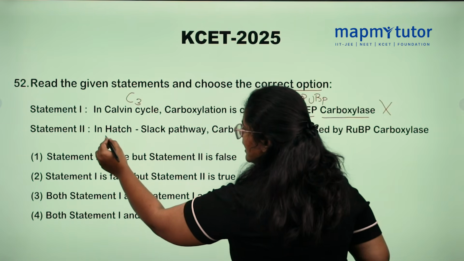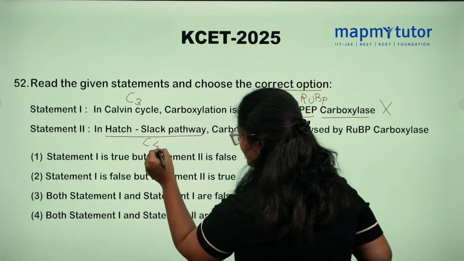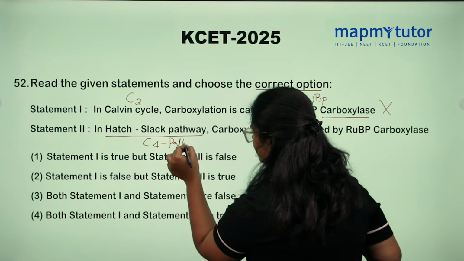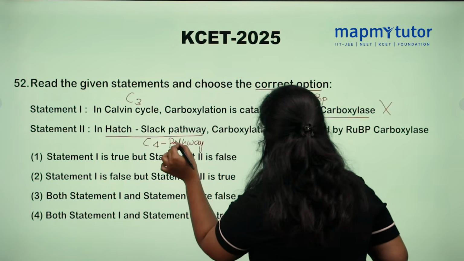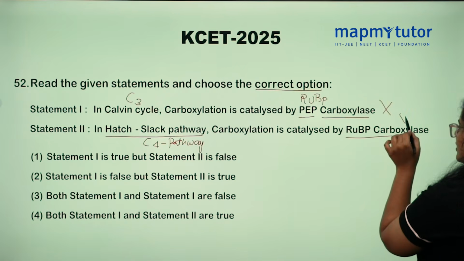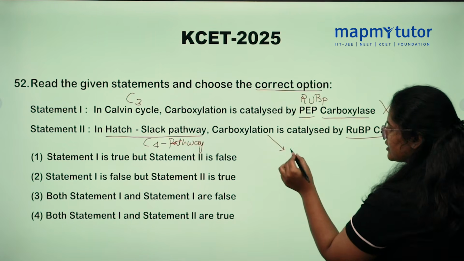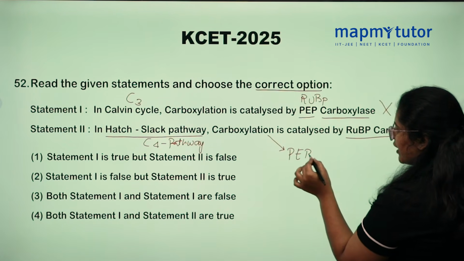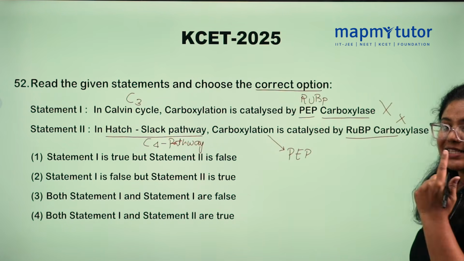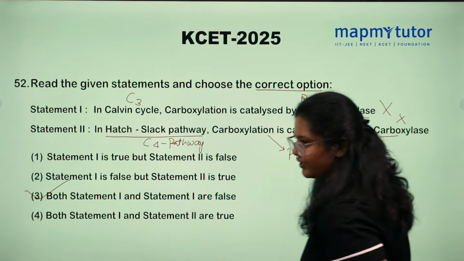Statement number 2: in the Hatch and Slack pathway, what is the Hatch and Slack pathway? The C4 pathway. Carboxylation is catalyzed by ribulose bisphosphate carboxylase. False. In the C4 pathway, carboxylation is catalyzed by phosphoenol pyruvate carboxylase. So statements 1 and 2 are false here. Option number 3.